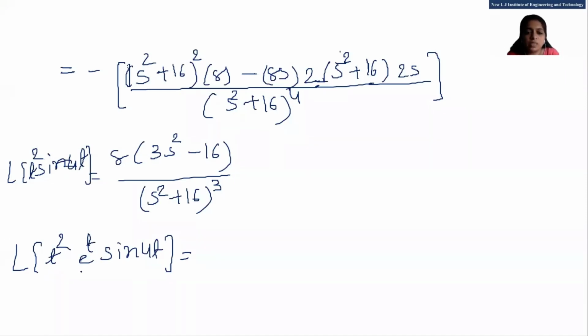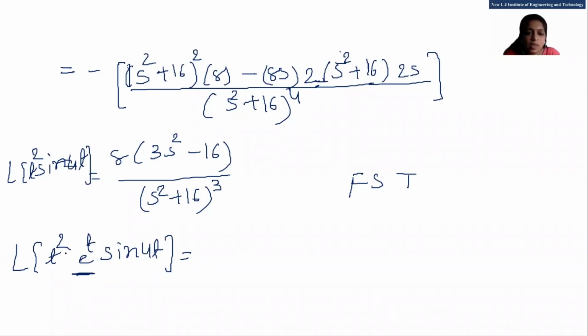For the Laplace of t square e raised to t sine 4t, this is the answer of just t square sine 4t. We have to apply first shifting theorem, which we learned in our yesterday's lecture. Yes, very good, Dev. We have to replace our s by s minus 1. Yes, Loka, thank you. You are also right.